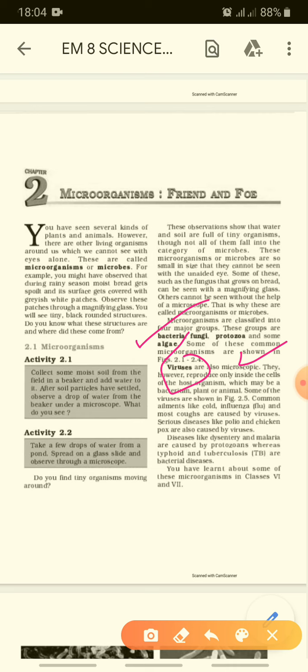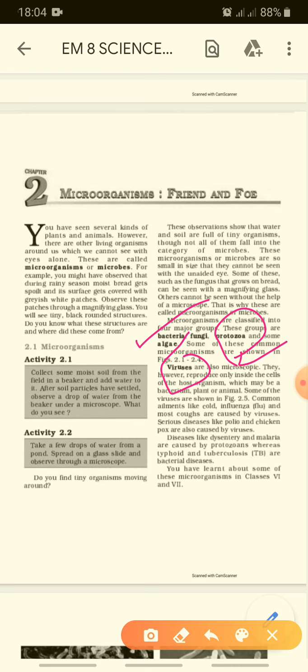So are you all clear about the viruses? How it is caused, how it reproduces inside the cell of the host organism, how cold and flu is caused by the virus. Also diseases like dysentery and malaria are caused by protozoa, a form of microorganism. Then we have typhoid and TB, that is tuberculosis. They are also caused by the protozoa.